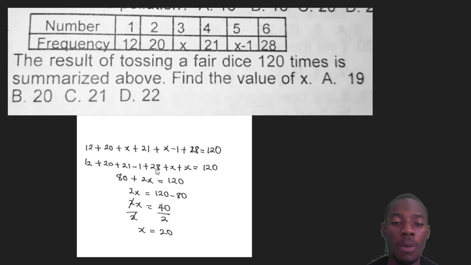I collect like terms, numbers to one side, letters to one side. X plus X is 2X equals 120. Then this 80 will go to the other side to become 2X equals 120 minus 80, which is 40. 2X equals 40. Divided by 2, X is 20. And that is my answer for this question.